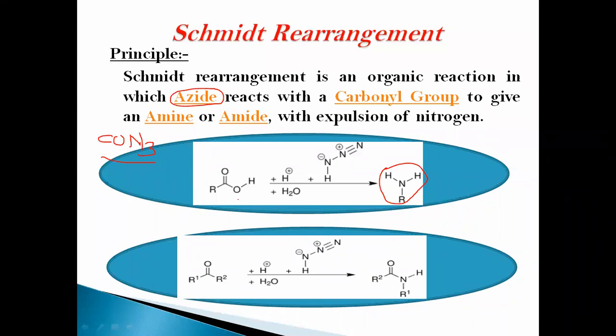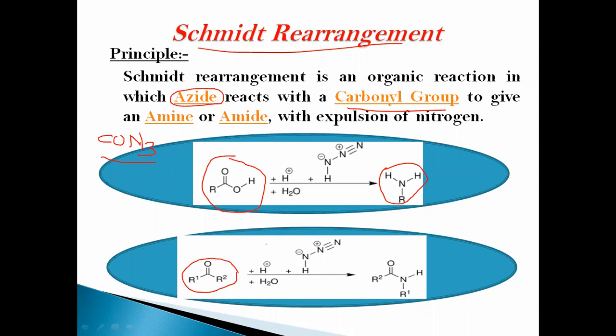The principle of this Schmidt rearrangement is that azides react with a carbonyl group to give amines, either primary amines or amides, with the expulsion of nitrogen. Here the carbonyl groups are from carboxylic acids or from ketones.